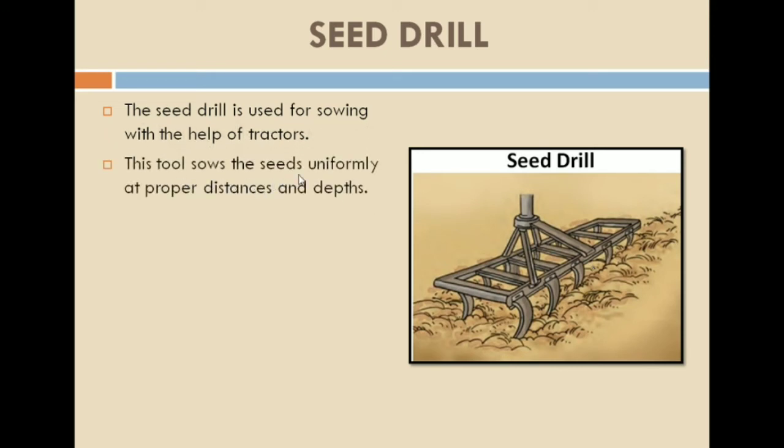This tool sows the seeds uniformly at proper distance and depth. You can see that there is a proper uniform distance. With this, there is uniform distribution of the seeds, right? And also the seeds will go very deep into the soil. It ensures that seeds get covered by the soil after sowing.